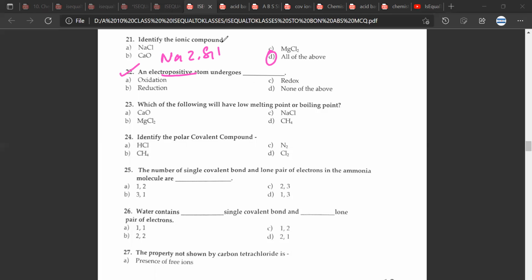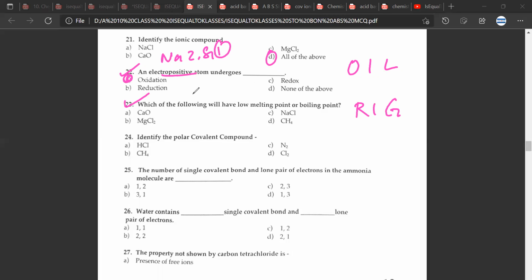So it will lose electrons. As per OIL RIG, oxidation is loss of electrons. Loss of electrons is oxidation. So this is the correct answer. Great. 23.